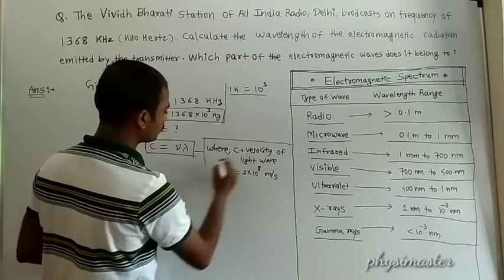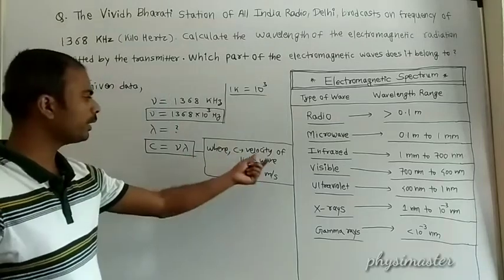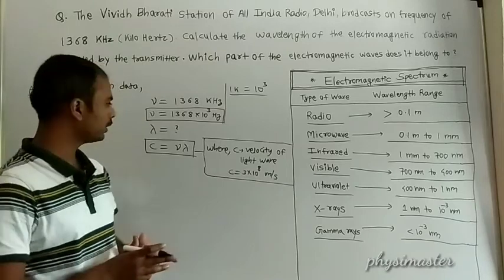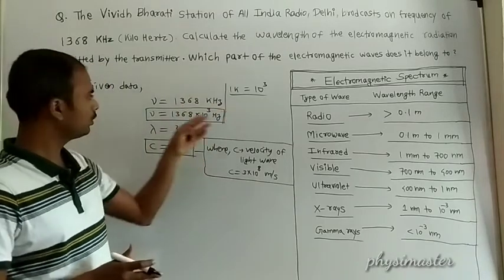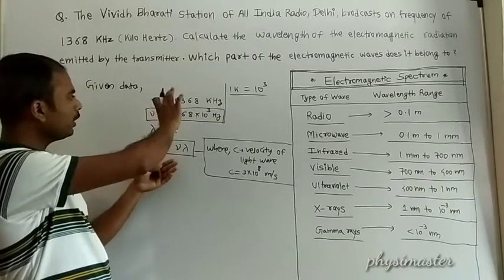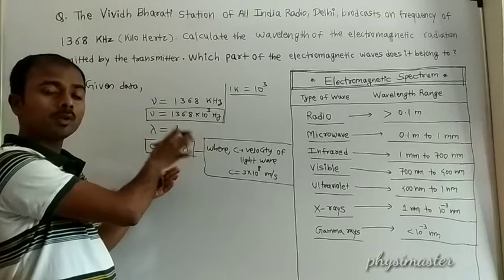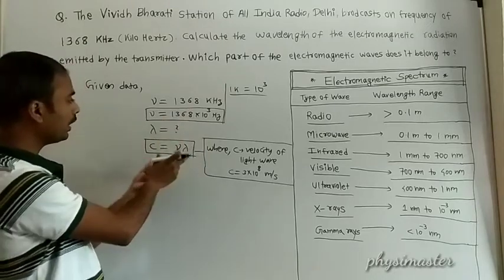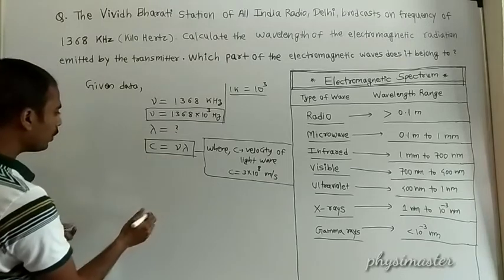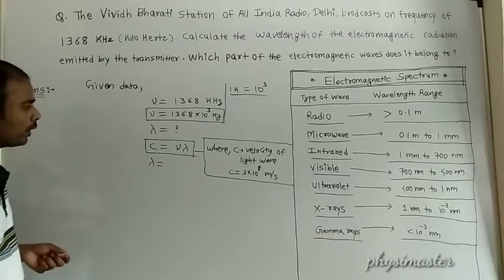Okay, C is velocity of light wave, whose value is 3 into 10 to the power 8 meter per second. So we have written the given data, then relate this given data and calculate. We have to calculate that value related by this formula C is equal to nu lambda. Then what we have to find out? Lambda we have to calculate.